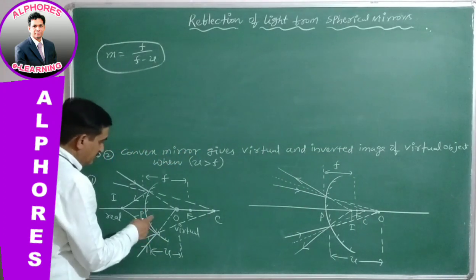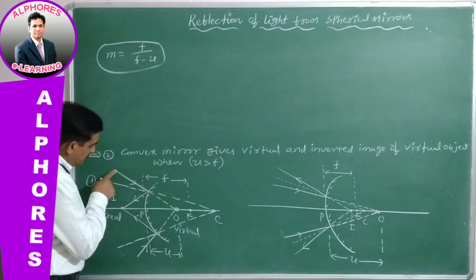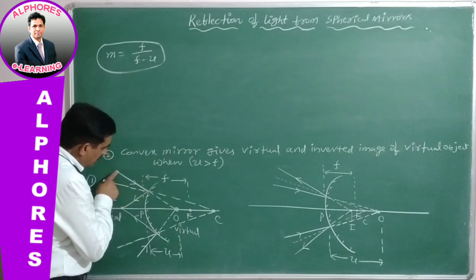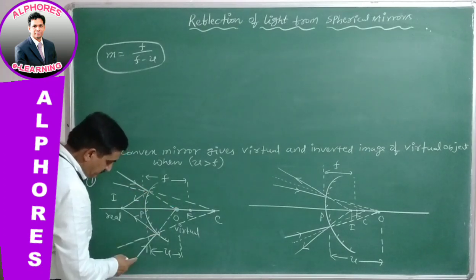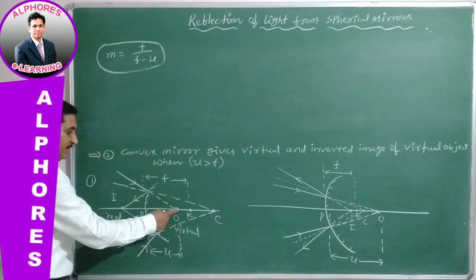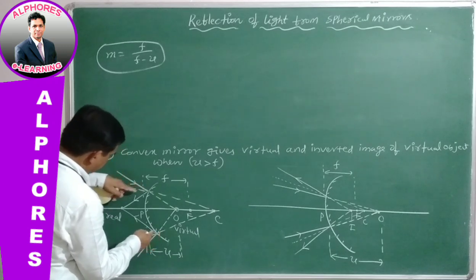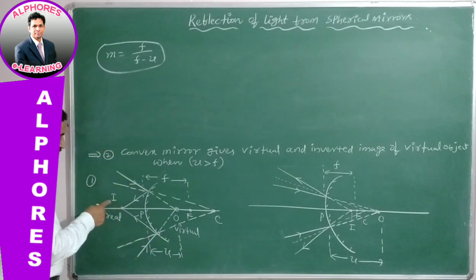See here, this is the situation: a convex mirror and an object. The light rays are traveling towards a point. This is taken to be a virtual object, and after reflection, they give their image over here.